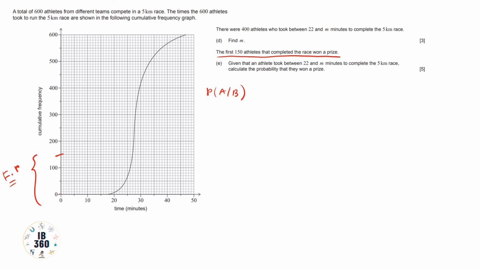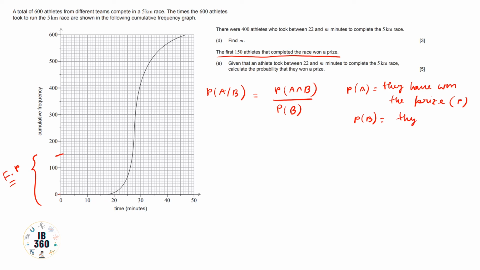From the rule of conditional probability, P of A given B equals P of A intersection B divided by P of B. Here P of A will be the probability that they have won the prize, and P of B will be the probability that they have completed the race within 22 to m minutes.